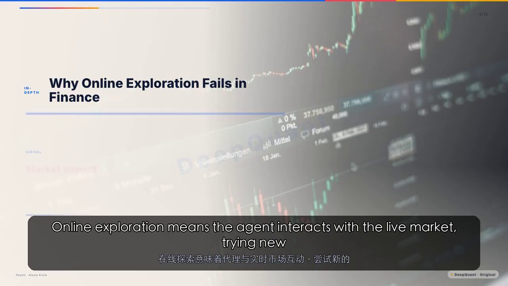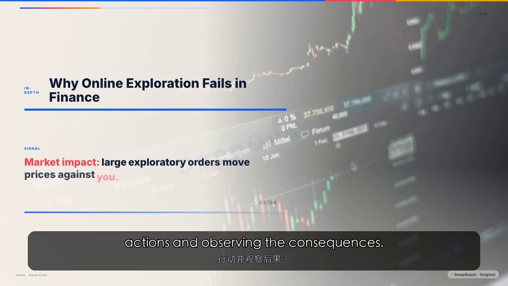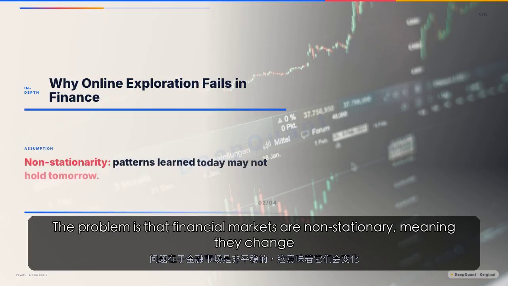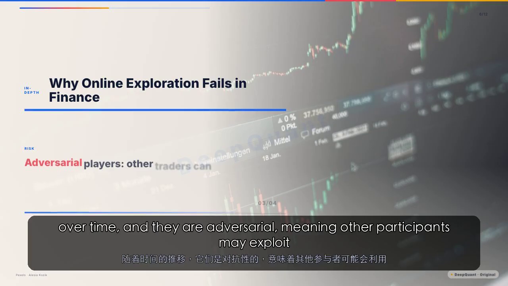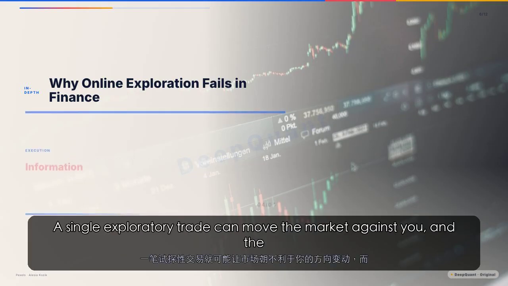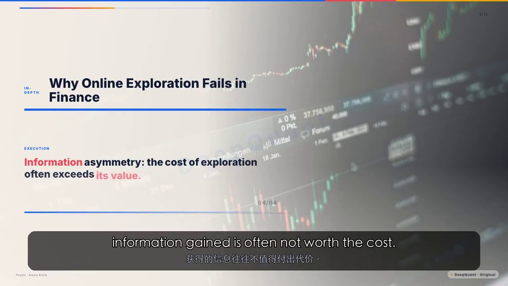Online exploration means the agent interacts with the live market, trying new actions and observing the consequences. The problem is that financial markets are non-stationary, meaning they change over time, and they are adversarial, meaning other participants may exploit your predictable behavior. A single exploratory trade can move the market against you, and the information gained is often not worth the cost.